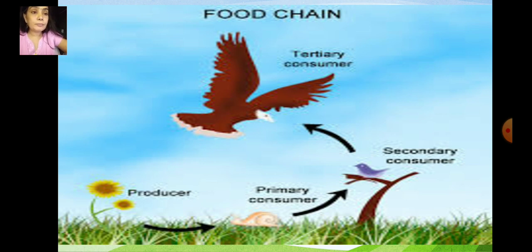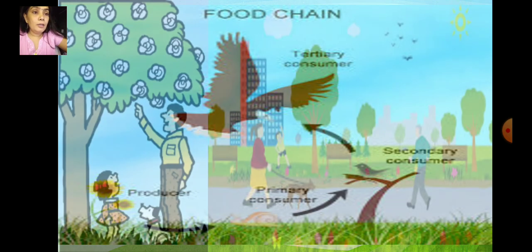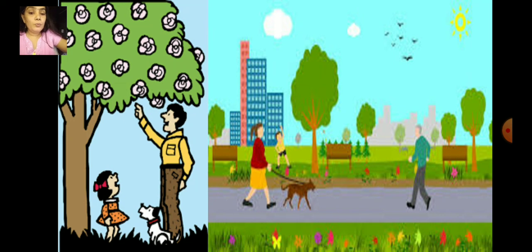And as I said, we have to balance nature to see that plants get enough carbon dioxide to make food and animals also get food and oxygen from plants.